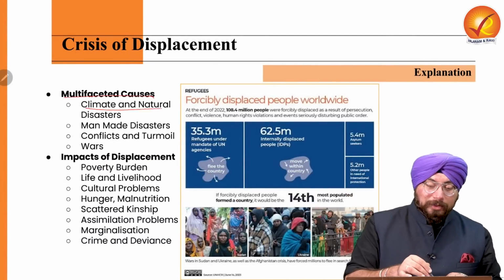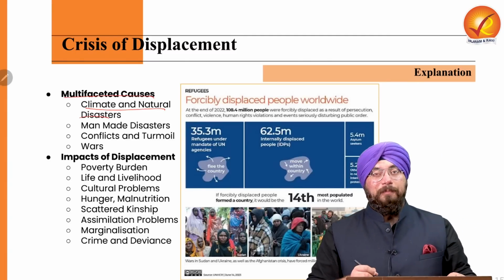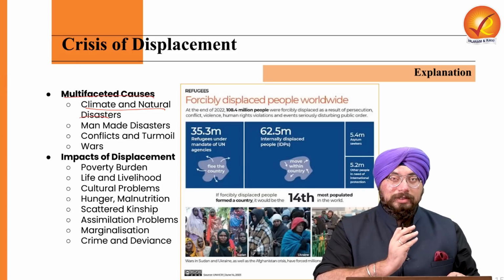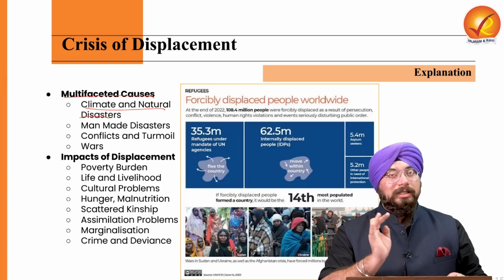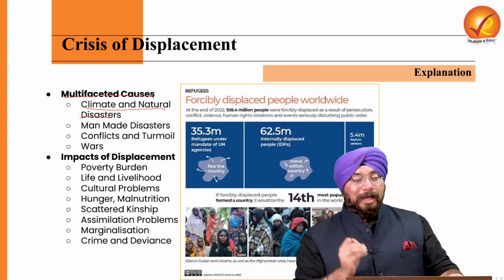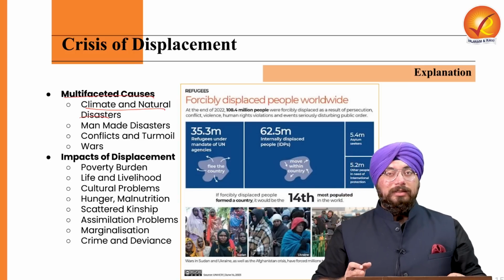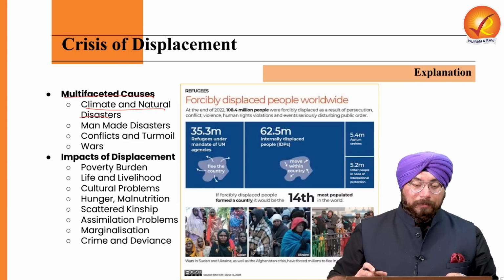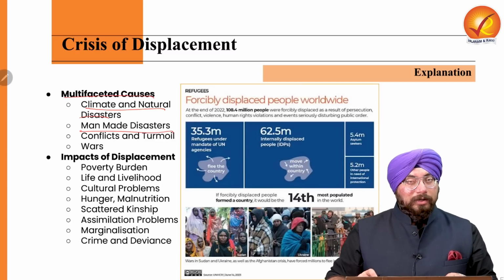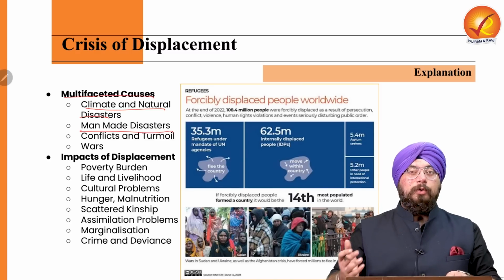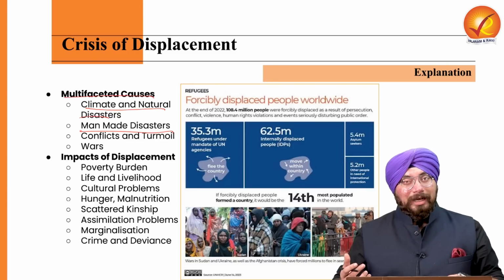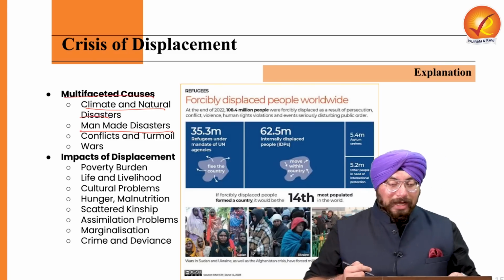First is obviously climate and natural disaster. For example, the recent floods which happened. So flooding is one of the causes. Then if an earthquake happens, if a tsunami strikes an area, so because of various climatic and natural disasters, displacement can happen, right? Because of man-made disasters as well, like COVID-19, the human-animal conflict, displacement can happen.